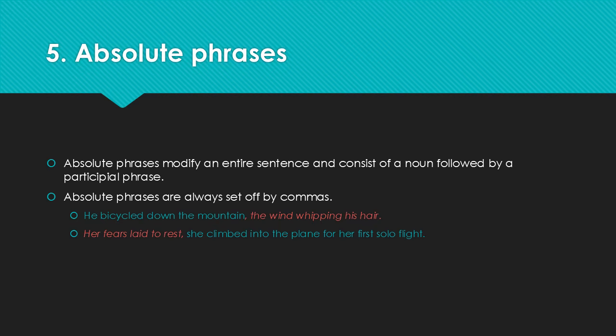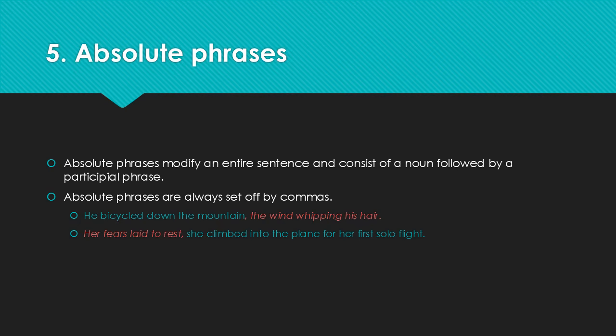He bicycled down the mountain, the wind whipping his hair. Well, can you see that this is an absolute phrase? Well, you have to look for the pattern here, or the form. You have the noun, the wind, followed by the participle, whipping, and in this case it's an entire participial phrase, whipping his hair. So you have a noun followed by a participle.